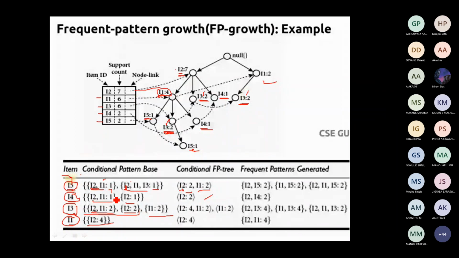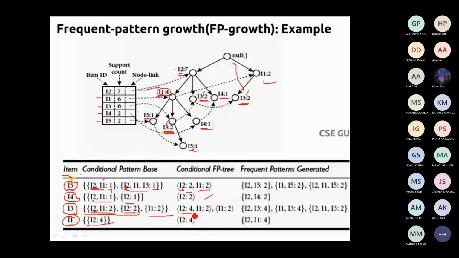All the item sets are available in the left side only. If you look into the I3 alone, it is available in both the left side of the tree and also in the right side of the tree. Okay, so in such a case, we have to balance it by making I2 available here 2 times, and it is available over here as another 2 times. You just make it as I2 is available 4 times.